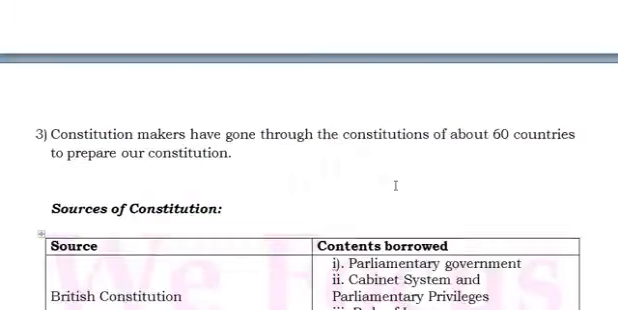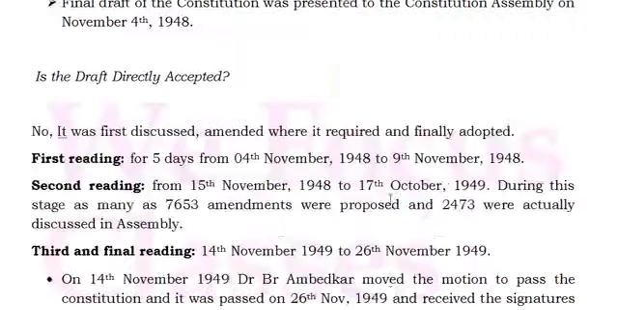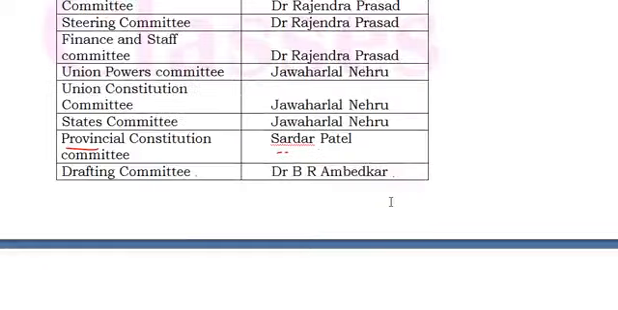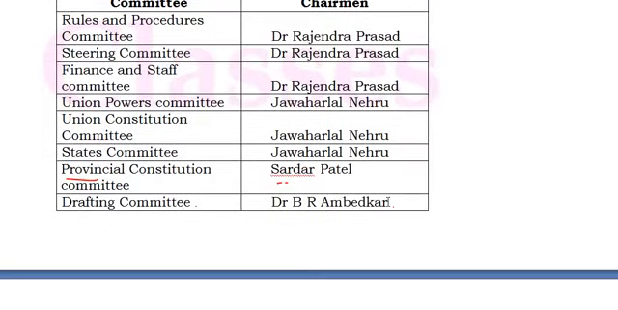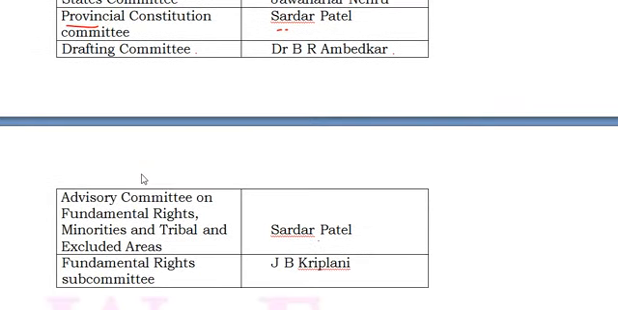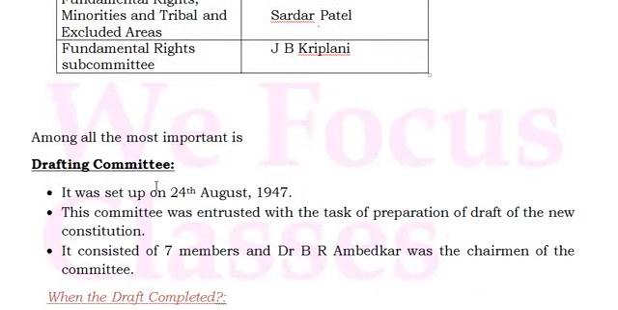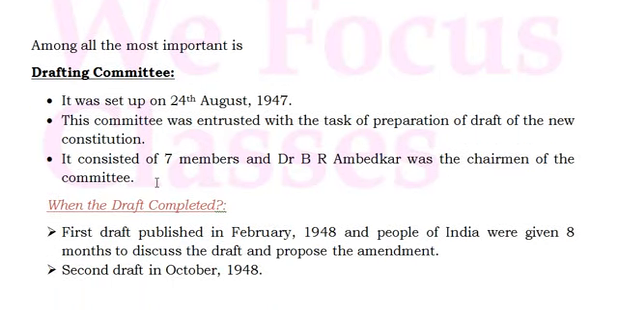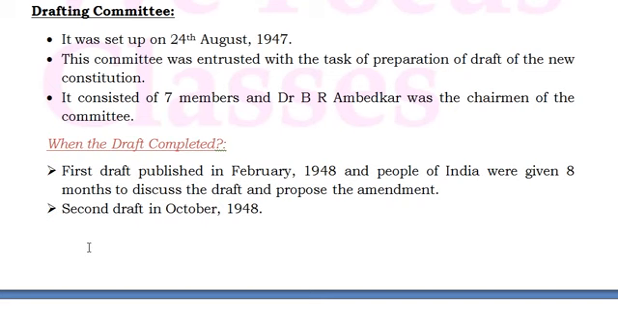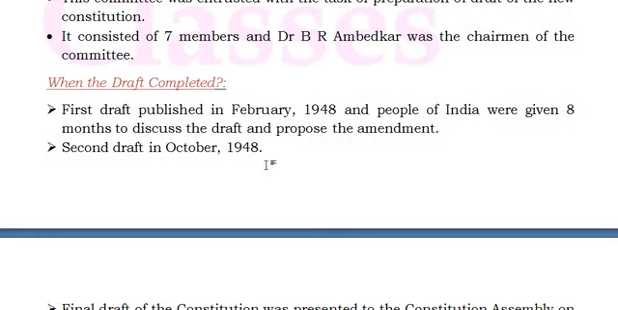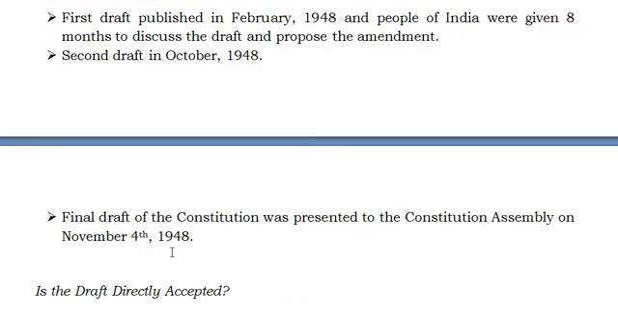Okay, friends, this is part 3. So what have we discussed in part 3? We have discussed the different committees: the steering committee headed by Rajendra Prasad, the Union Powers Committee headed by Jawaharlal Nehru, the drafting committee headed by Ambedkar, the provincial constitution committee headed by Sardar Patel, and the advisory committee by Sardar Patel. Those are the important committees. The drafting committee was set up on 24th August 1947, and they gave the first draft in February for the people, gave 8 months time, then a second draft in October 1948, and the final draft on November 4th 1948.